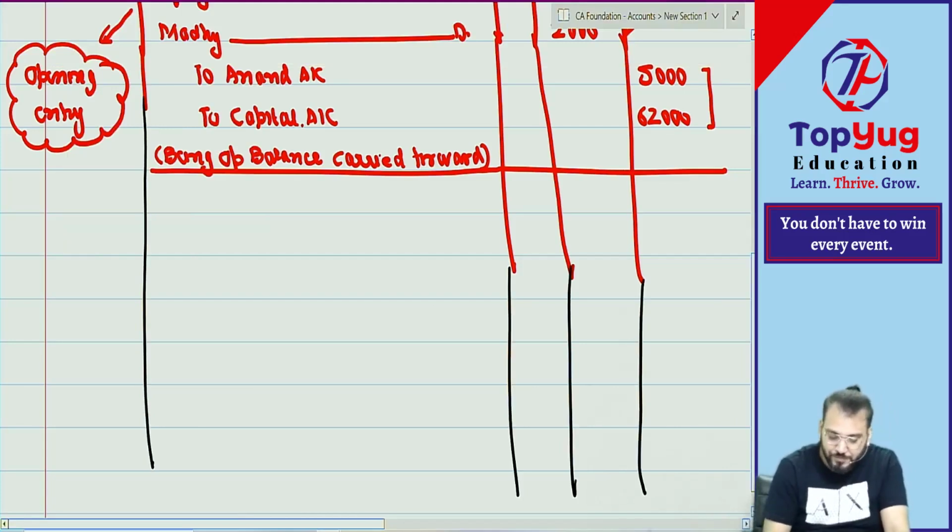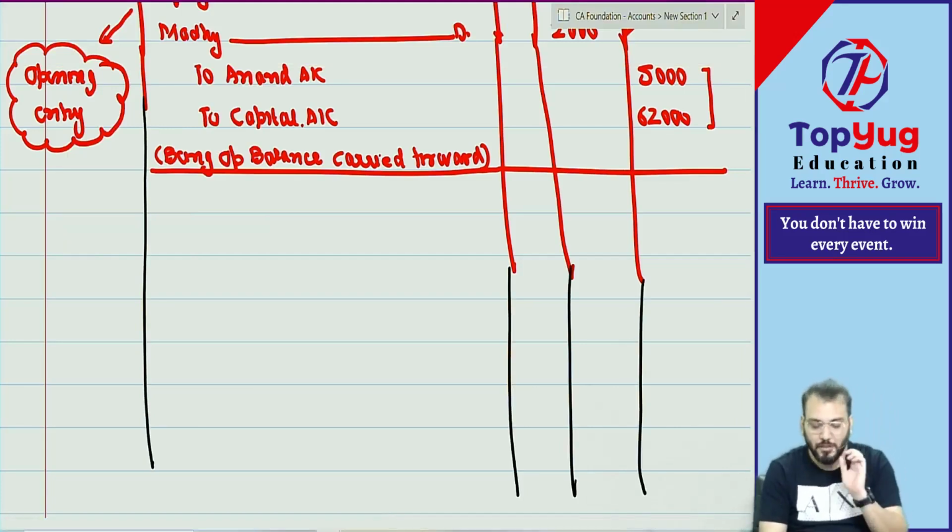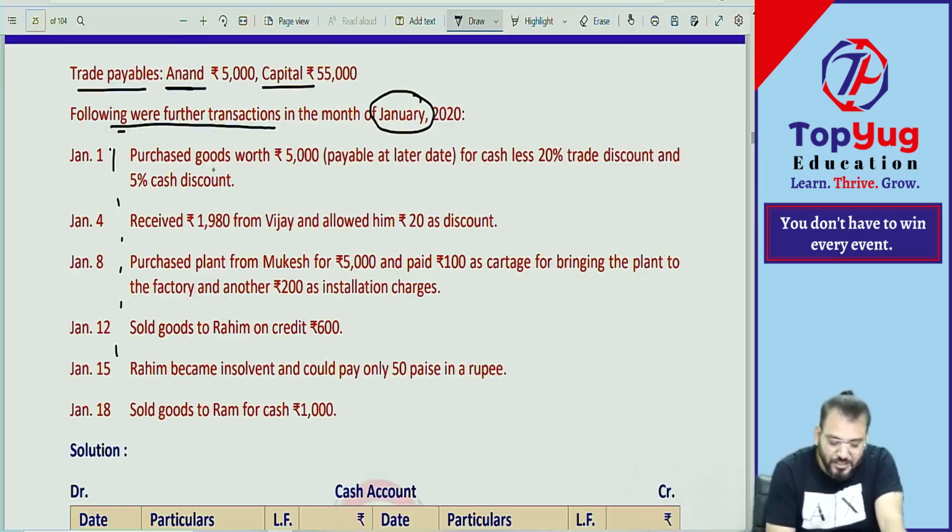Can we start? What is given? Purchase goods worth rupees 5,000 payable at a later date for cash, less 20% trade discount and 5% cash discount. Correct? So it is given right now that they have purchased, and this is credit purchase.